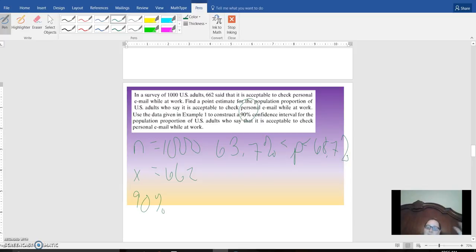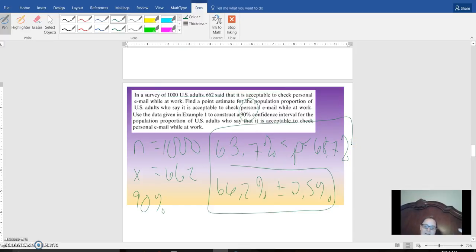If we wanted to write this as a margin of error, then we need to do 662 divided by 1,000, and we get 66.2%, give or take. And then we're just going to do 66.2 minus 63.7, 66.2 minus 68.7, and they should be relatively close. This time it's 2.5%.